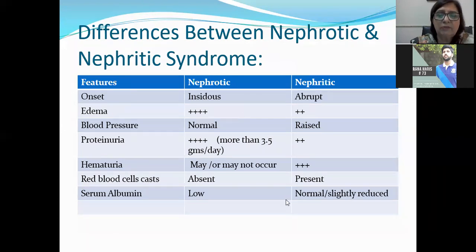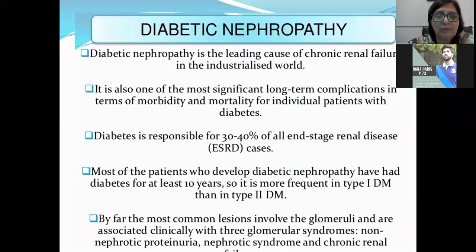Yesterday, I also told you the pathogenesis of nephrotic syndrome, and I described the pathophysiology in detail. Next is diabetic nephropathy. Diabetes mellitus, you are going to study in your endocrinology lectures, but diabetic nephropathy is very important from this point of view, because all diabetes patients, type 1 and type 2 diabetes mellitus, if they are not having good glycemic control, can develop diabetic nephropathy. So hemoglobin A1C is very important for the patient's well-being. If it is maintained within the normal limits, the patient prevents diabetic nephropathy.